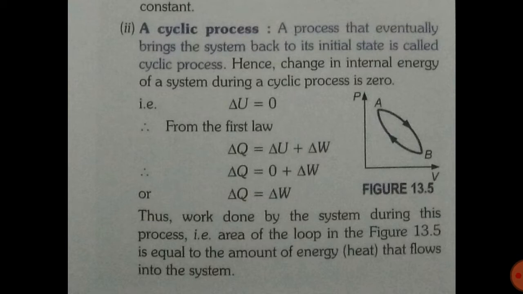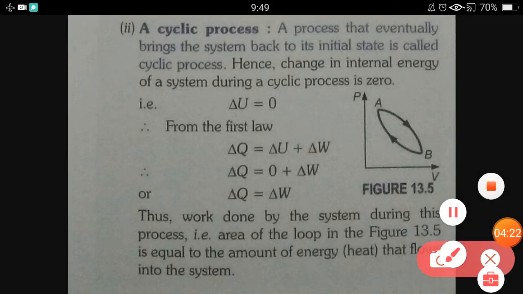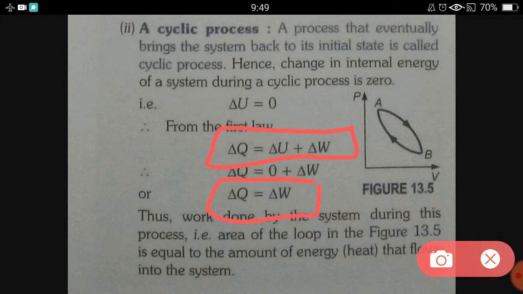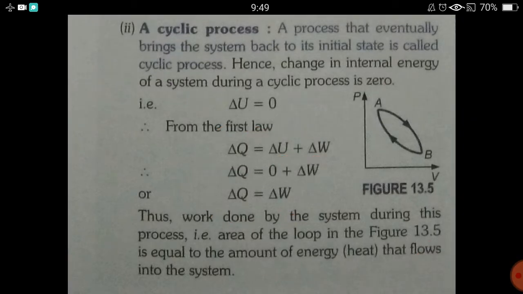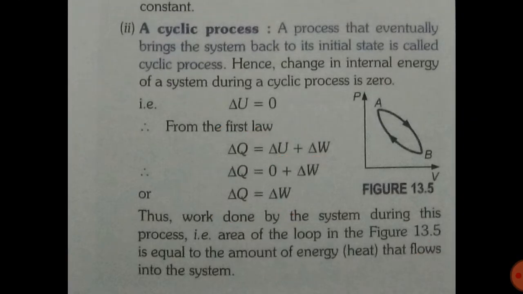In a cyclic process, the change in internal energy will be 0, del U equals 0. So from the first law, if we put del U equals 0, we get del Q equals del W. That means whatever heat we supply in a cyclic process, the whole amount of heat will be used to perform the work, and there will be no change in internal energy. The work done by the system during this process, the area of the loop in the figure, is equal to the amount of energy that flows into the system.